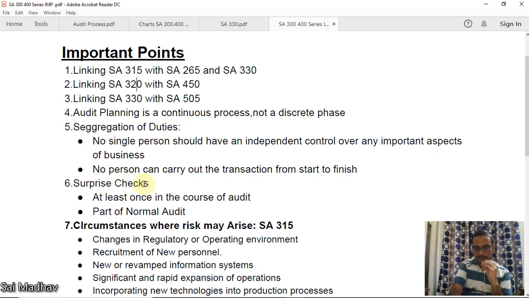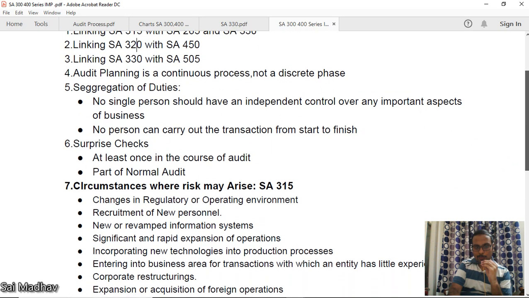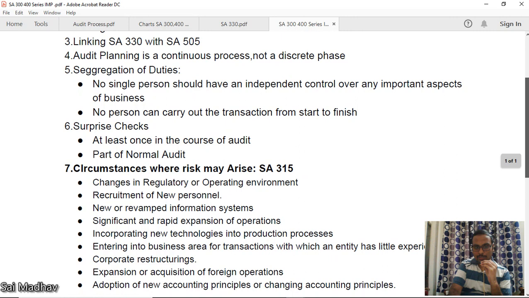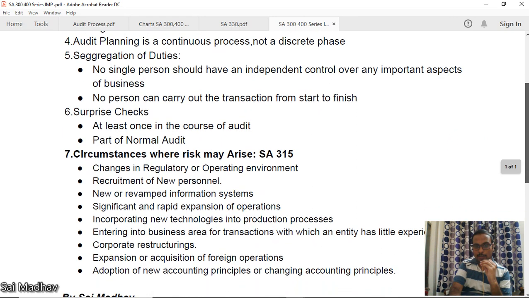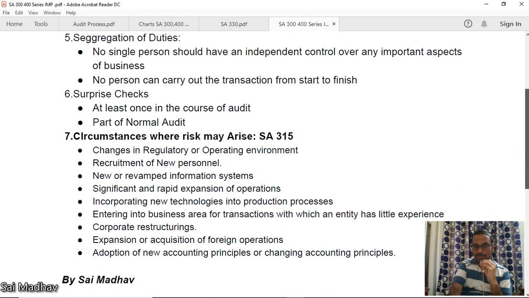Surprise checks. As the name itself says, surprise. You should be checking by surprise, so that if any fraud is there at any point of time, it will be easily identifiable. You should do a surprise check at least once in the course of the audit, at any time. As per ICAI recommendation, a surprise check should be done at least once in the audit, and it is a part of normal audit procedures.